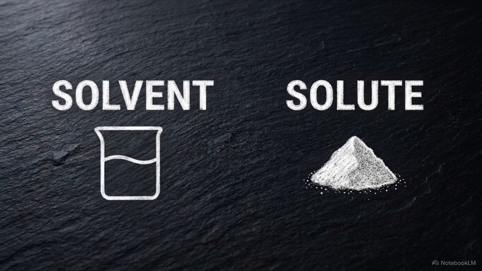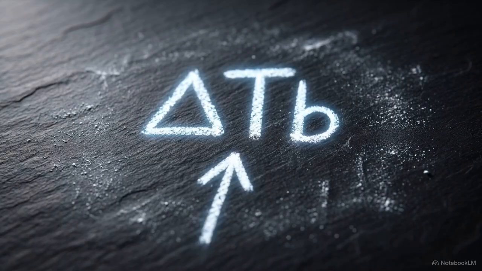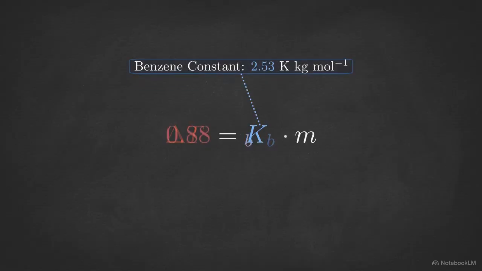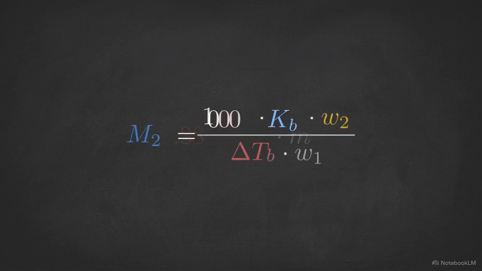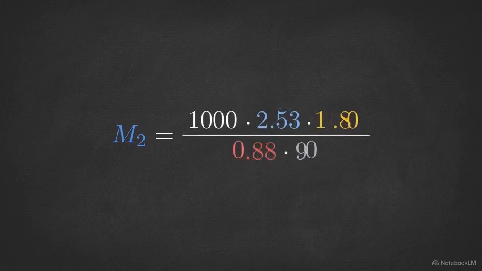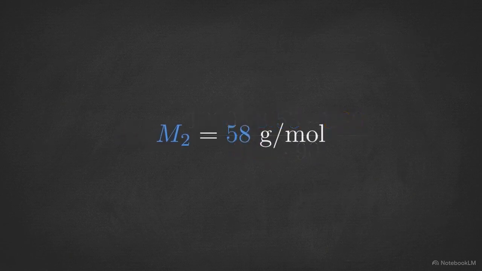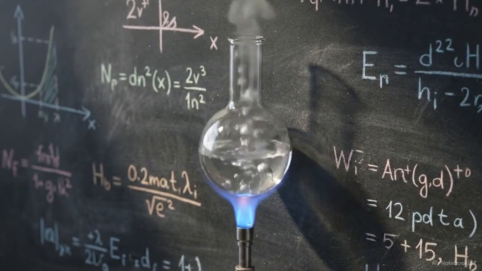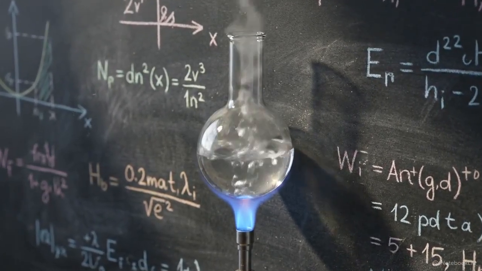Suppose we dissolve 1.80 grams of an entirely unknown solid into 90 grams of pure benzene. Upon heating the solution, we measure a strict boiling point elevation of 0.88 Kelvin. We insert that 0.88 Kelvin shift directly into our colligative equation, pairing it with benzene's known ebullioscopic constant. By isolating the single unknown variable, the math resolves to exactly 58 grams per mole. We have deduced the molar mass of a complete mystery compound entirely by measuring how hard it is to boil a liquid.